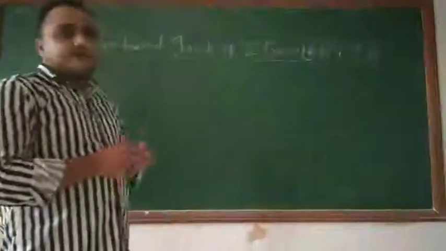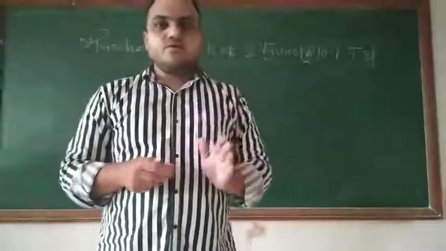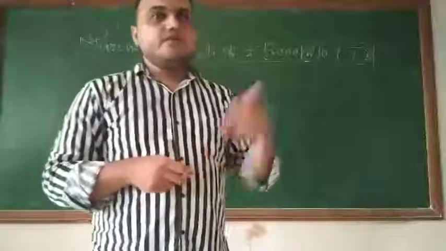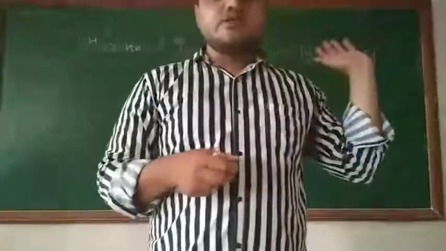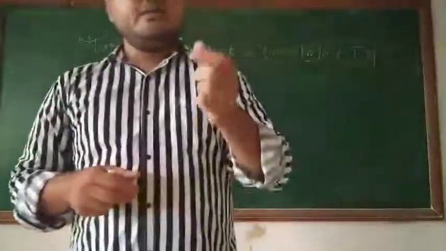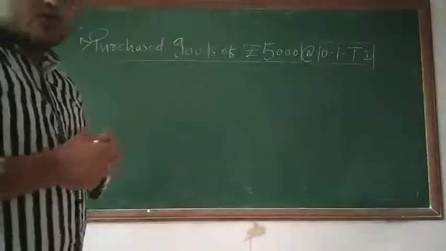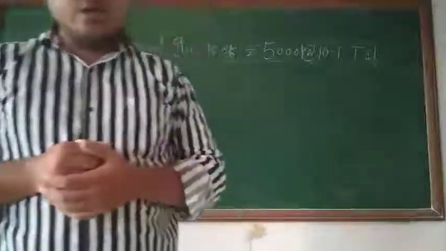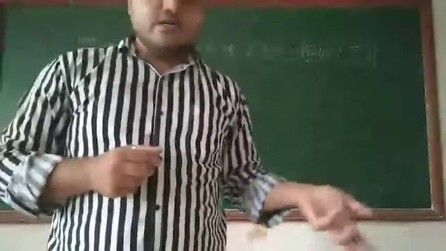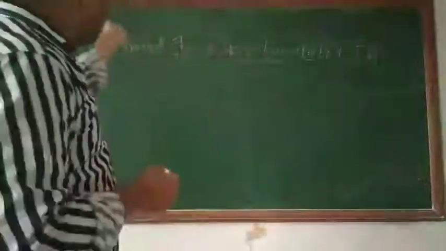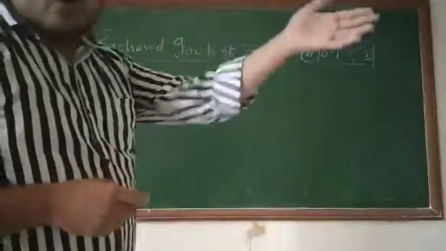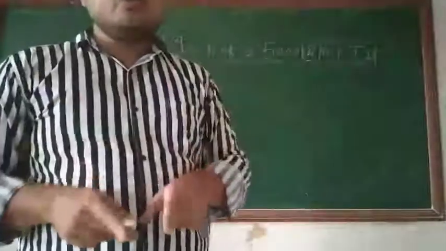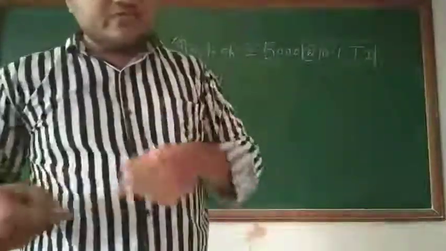Now students, first of all, if we are writing the journal entry, our basic rules will be the same. Whether it's an economic transaction or not, yes, this is an economic transaction. Now is it a cash transaction or not? Just check. The word cash or cheque is not there, no doubt, but the party's name is also not there. So this is a cash transaction. Now in a cash transaction, cash will either come or cash will go. So when you purchase the goods, it means cash will go. So when cash goes out, as per the rules of real account, debit what comes in and credit what goes out. So cash will be credited.